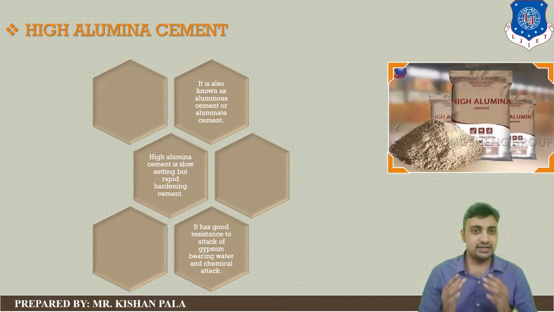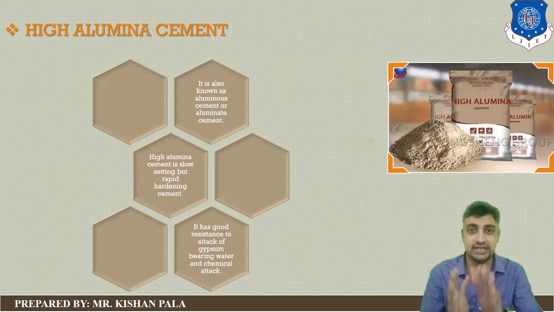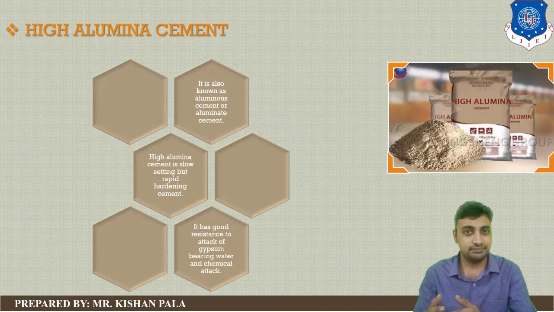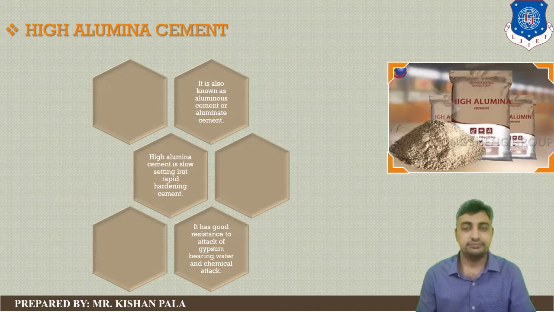Now you can understand that this type of cement has a slow setting time, means it sets slowly, but hardening of this cement is fast. So this type of cement sets slowly but gains strength fast.